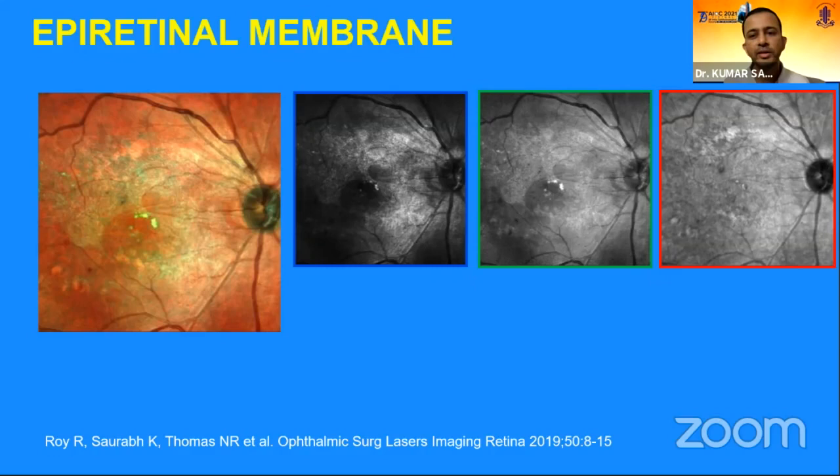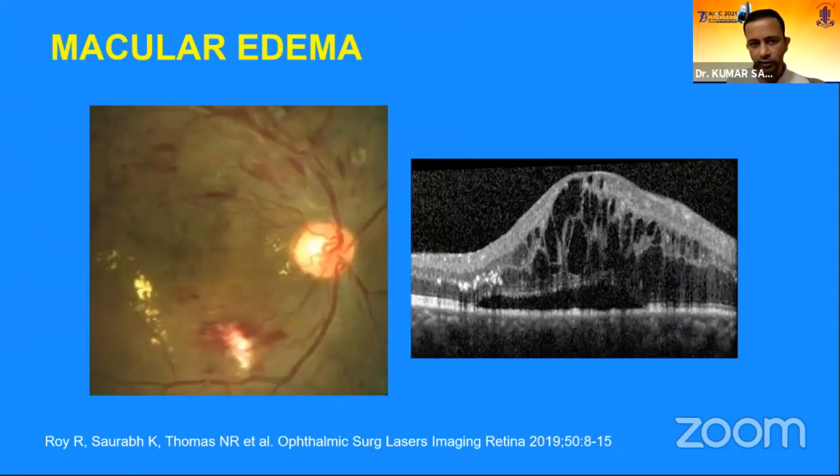And if you see the green and infrared reflectance, it is still a little bit seen on the green reflectance, but it is not seen on the infrared reflectance. So we need to know on which reflectance channel we should see which structure. Epiretinal membrane being superficial is more obviously seen on the blue reflectance image alongside the composite multicolor image.